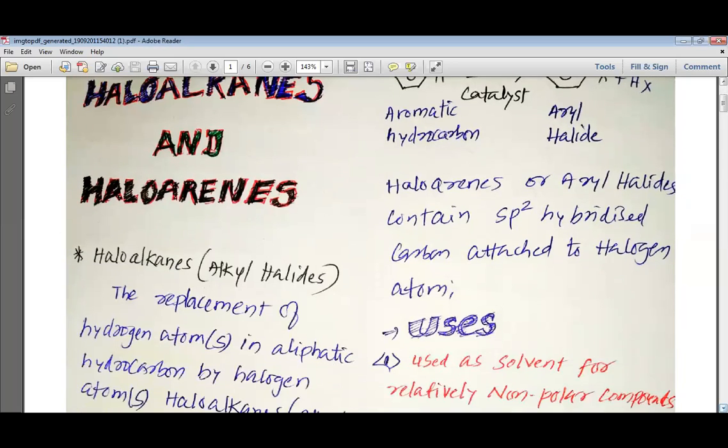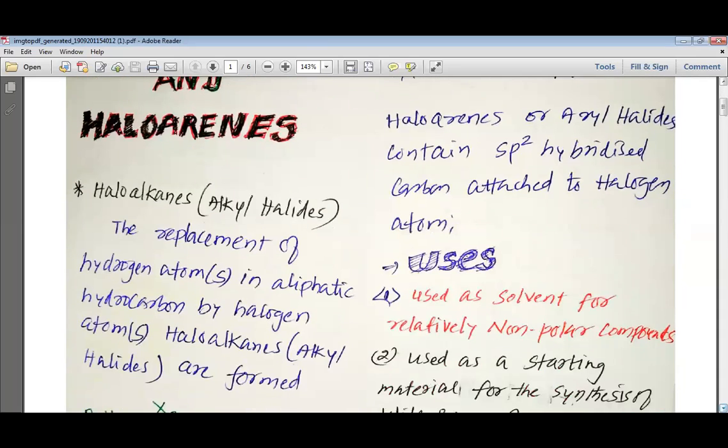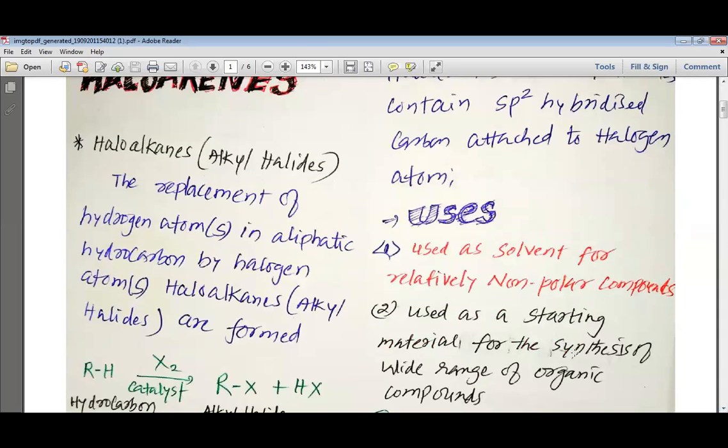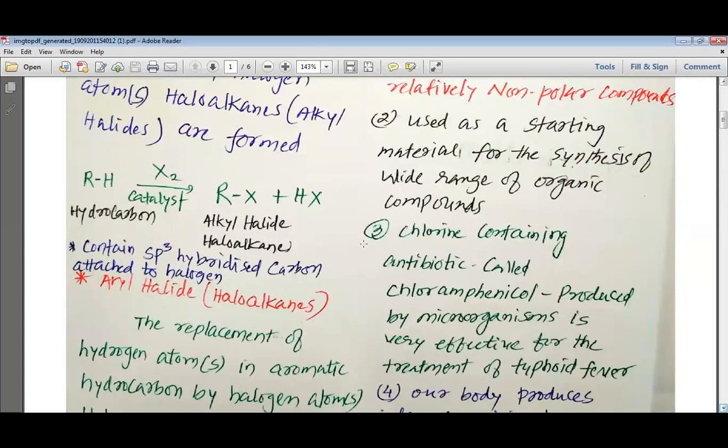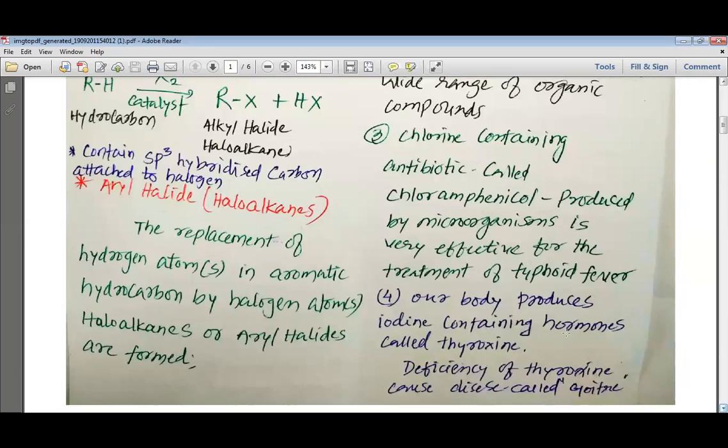In the last period, we have started studying about the haloalkanes and haloarenes. We came to know that haloalkanes are produced by the replacement of one or more hydrogen from the hydrocarbon with the help of the halogen. This halogen may be chlorine, fluorine, bromine, and iodine. These alkyl halides or haloalkanes have this halogen atom directly bonded to the sp3 hybridized carbon. Please remember well. Then we have the aryl halides, which are also known as the haloarenes.